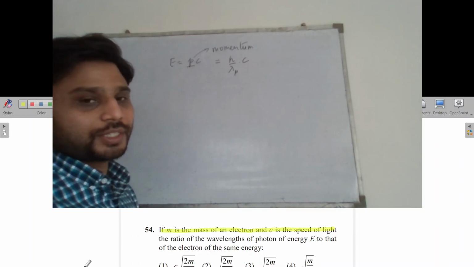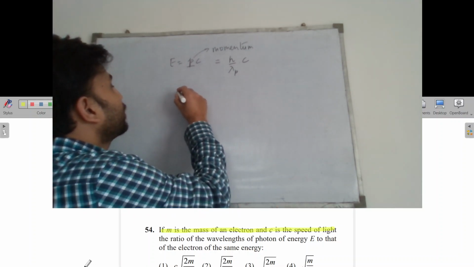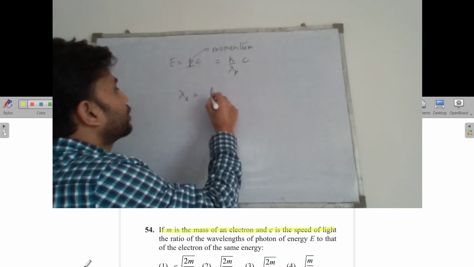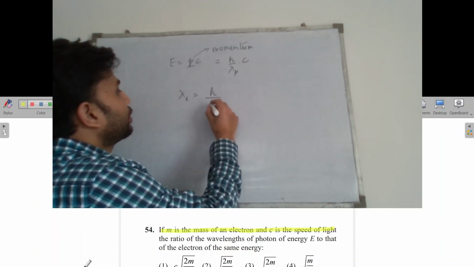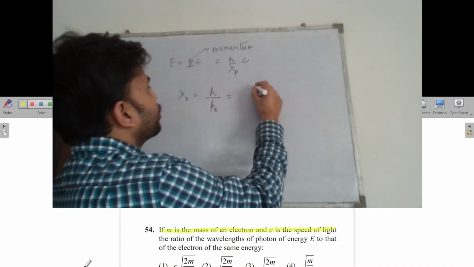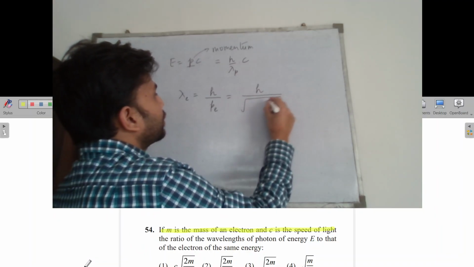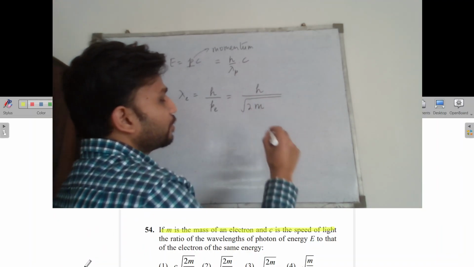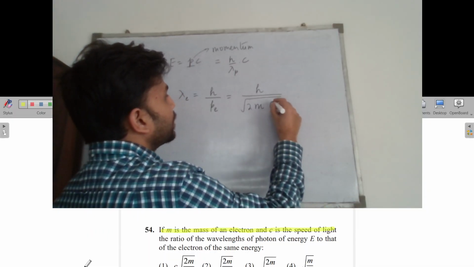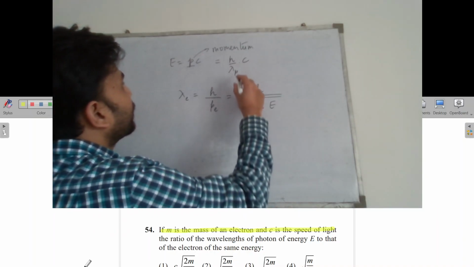Can we write the same kind of expression for the electron? The answer is yes. For the electron, let's say lambda is the wavelength. It is equal to h by p of the electron. So h is simply Planck's constant, and Pe can be written as the square root of 2 times the mass of the electron, which is given to us, and the energy of the electron, which is E. So from this we can find the ratio.